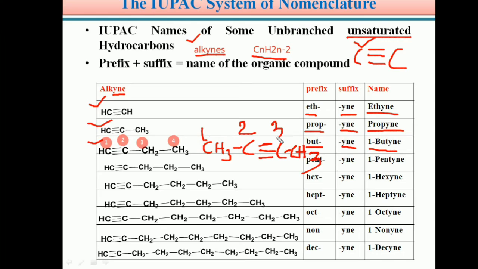2, 3, 4. Here the triple bond is in between the second and third carbon. Hence the name of this compound is 2-butyne. 2-butyne is the name of this compound, because in this compound the triple bond is in between the second and third carbon.